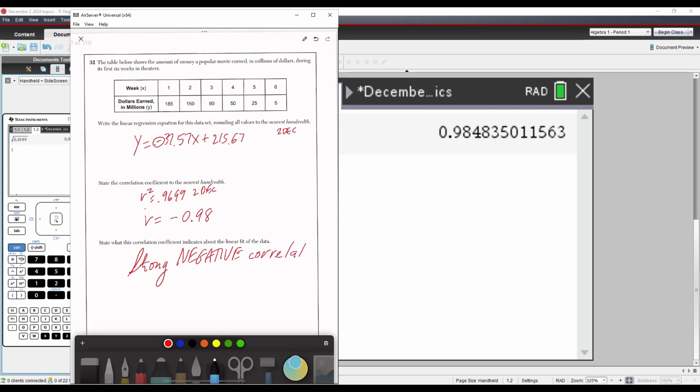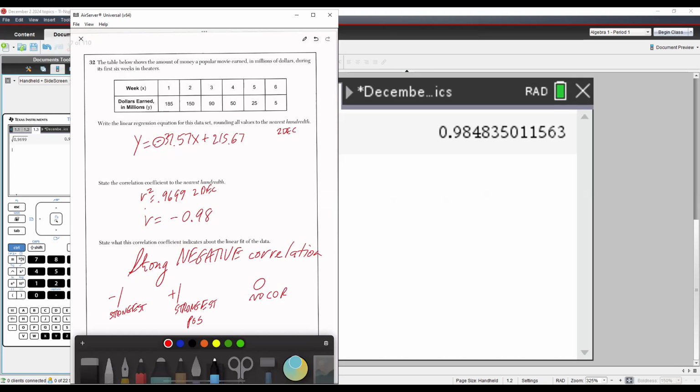Remember, with correlation, the closer you are to 1 or negative 1, the stronger you are. So this is the strongest negative and this is the strongest positive, right? 0 means there's no correlation, and then you just have to look at those numbers to figure out what else.